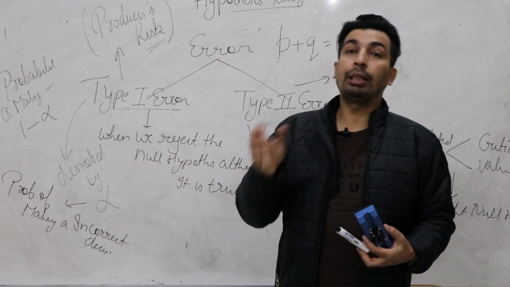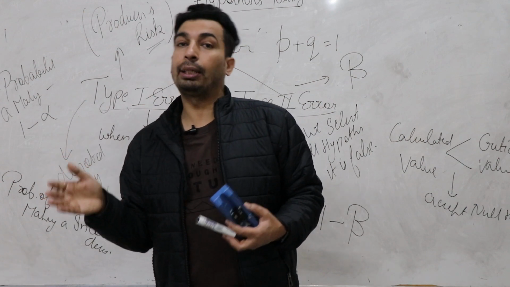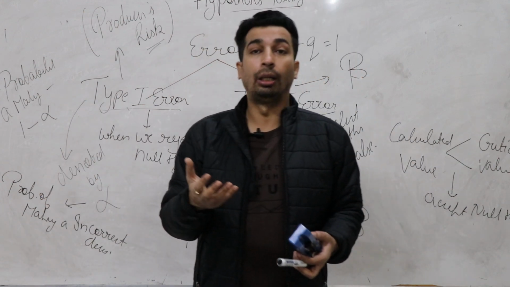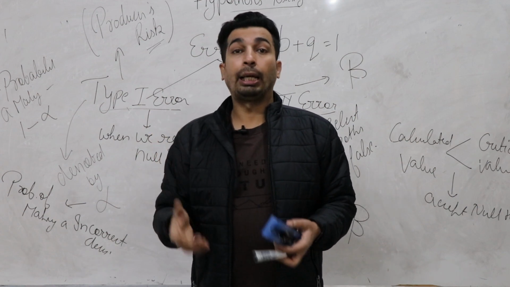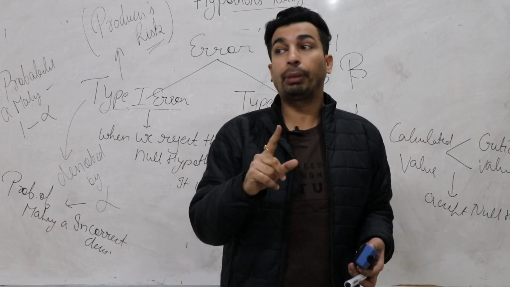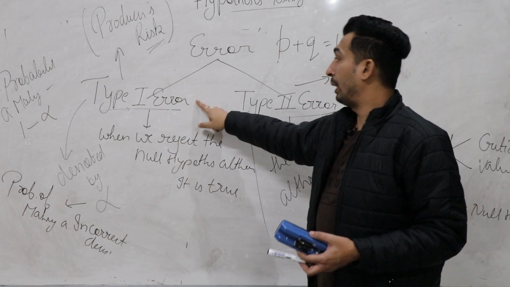Alternate hypothesis is when there is a difference between population parameter and sample parameter, meaning any hypothesis which is not null. At a single time you have to accept only one hypothesis. One is accepted, the other is rejected, and vice versa. Clear? Next is type 1 error, type 2 error.